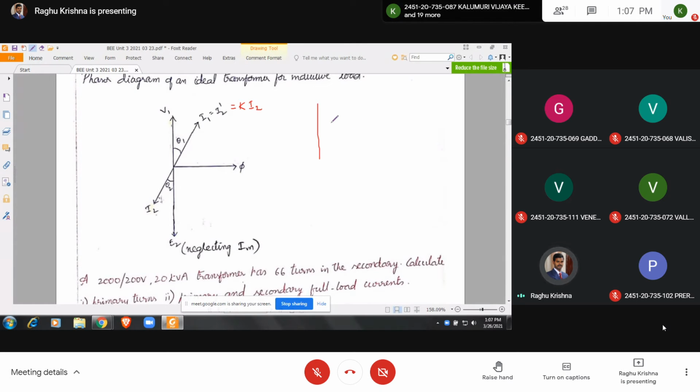You know that I1 by I2 is equal to V2 by V1, which is equal to N2 by N1, which is equal to K. So from this, I1 is equal to K into I2, which is called I2 dash.